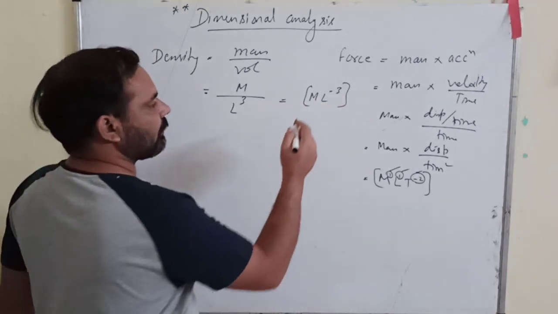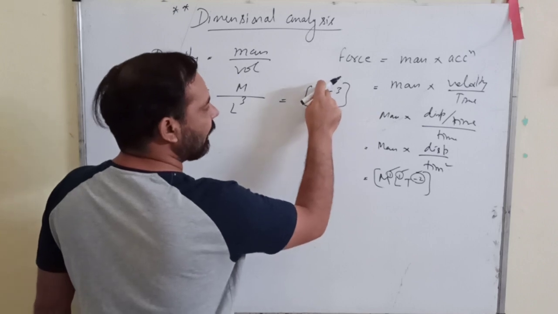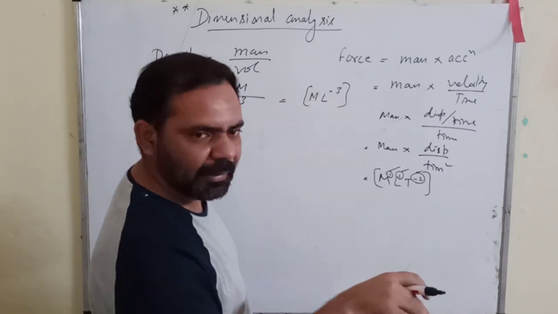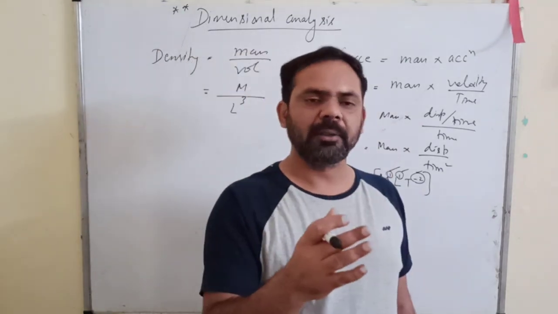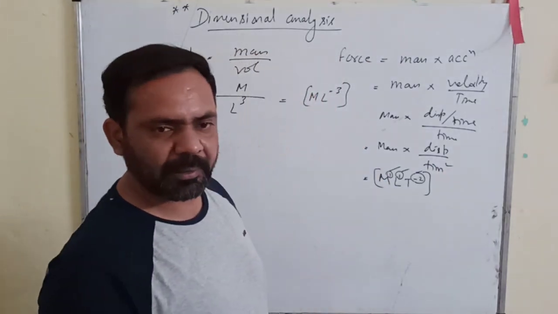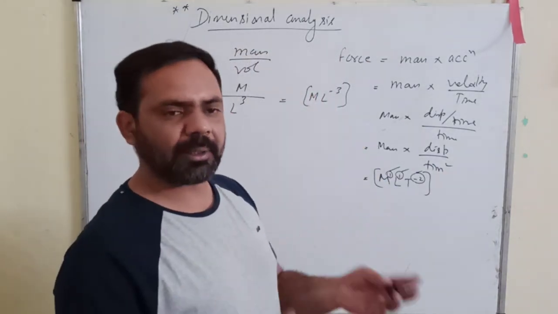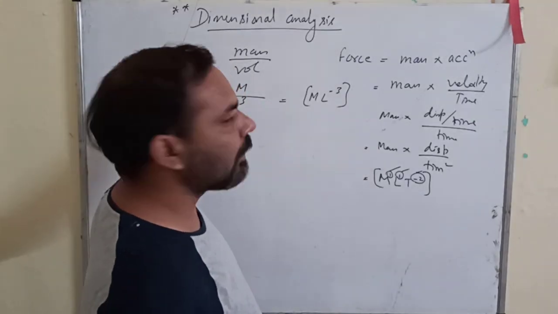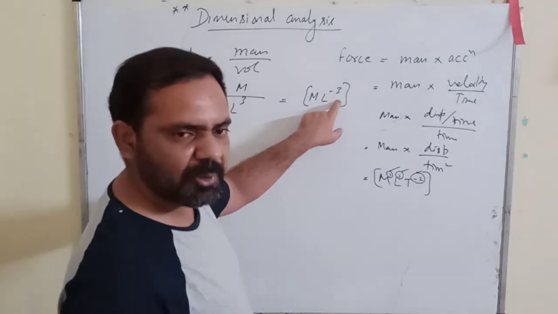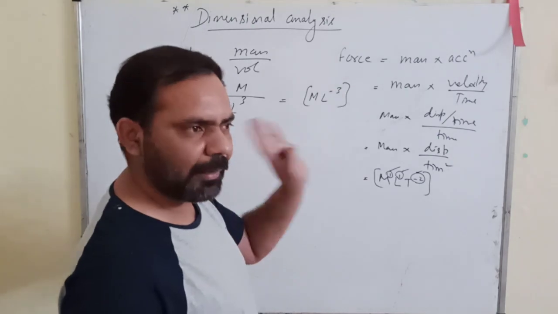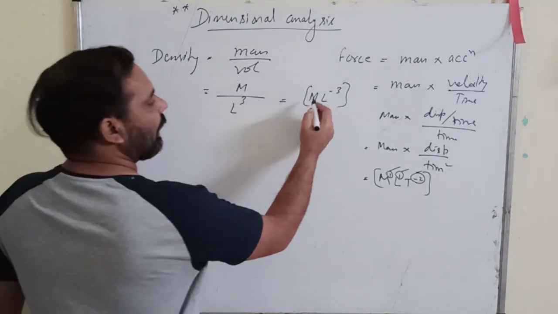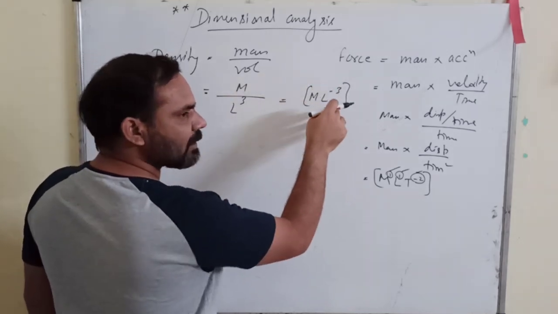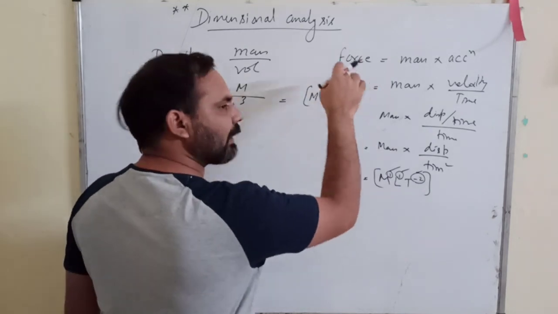Suppose I am not writing 1 here. If I am not mentioning any power, it means that the power is plus 1. And if I am not mentioning any fundamental quantity, that means that fundamental quantity is raised to the power 0, or the dimension of that fundamental quantity is 0, meaning that fundamental quantity is not involved in obtaining the derived quantity. So in obtaining the density, there is no role of time, so I have not mentioned T. Okay, I think you can understand this. So for M, no power written means it is understood that the power is 1. If a fundamental quantity is not there, it is understood that its power is 0.